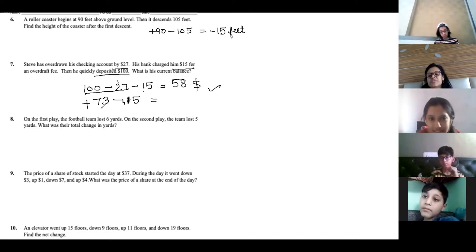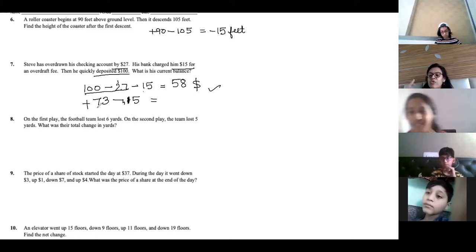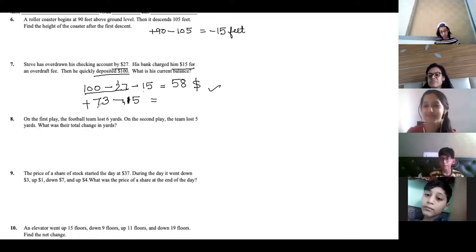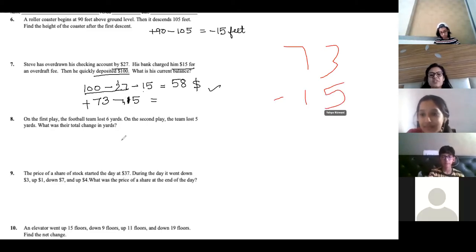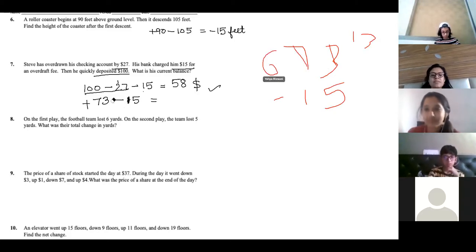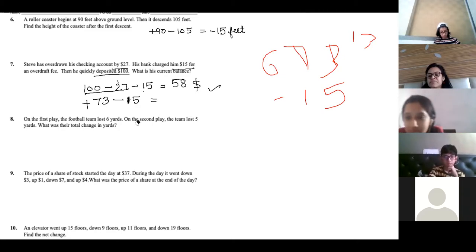Do it. So see, we will do 73 minus 15. 73 plus 15 is 88, not minus 15. Why are you adding? Ma'am, minus minus is plus, no? Where is the minus? It is positive 73 and minus 15. Plus and minus will become minus, so you will do subtraction, not addition. One plus and one minus, so subtraction. Okay, ma'am.